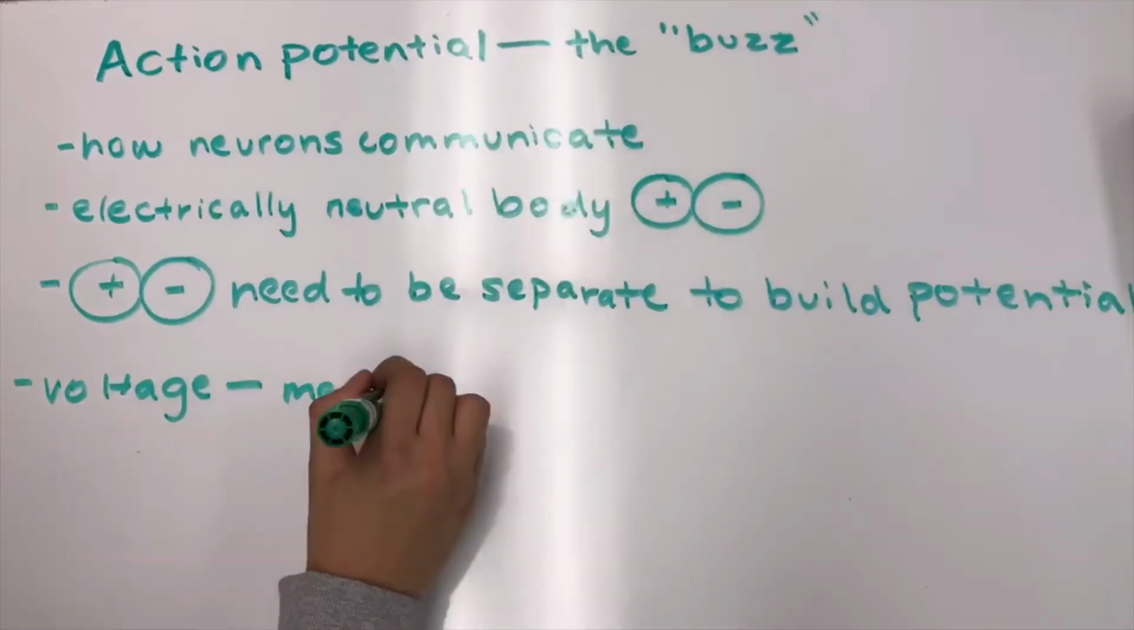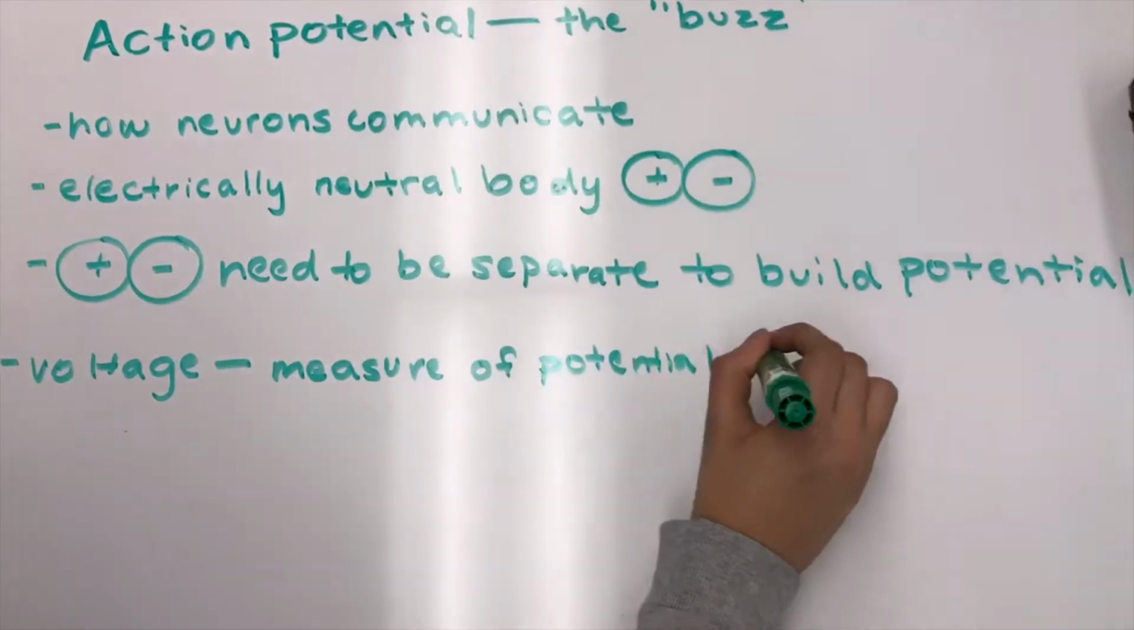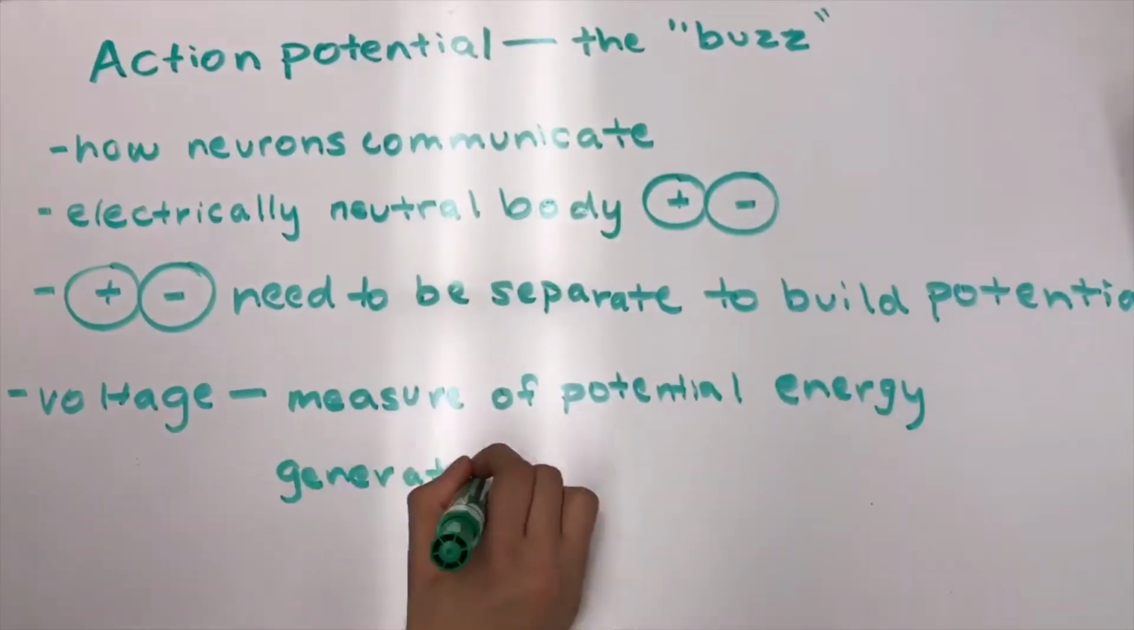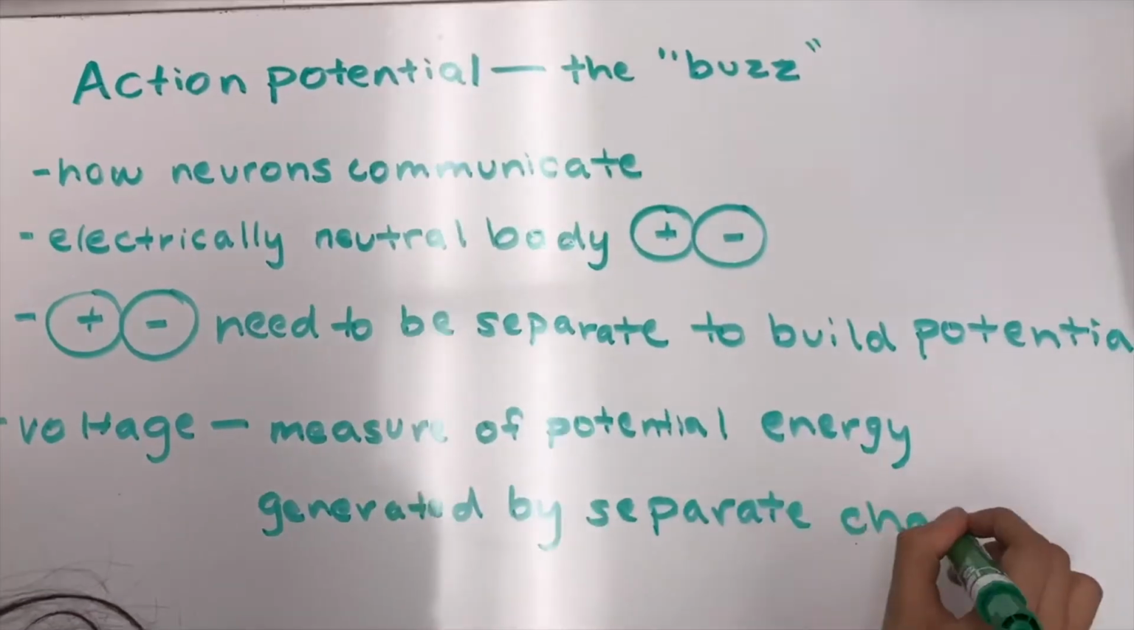Voltage is the measure of potential energy generated by separate charges. In animal bodies, it is called the membrane potential.